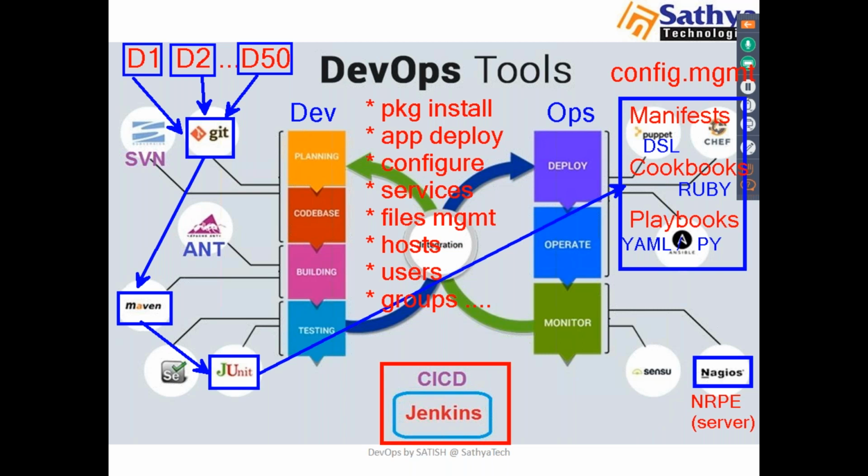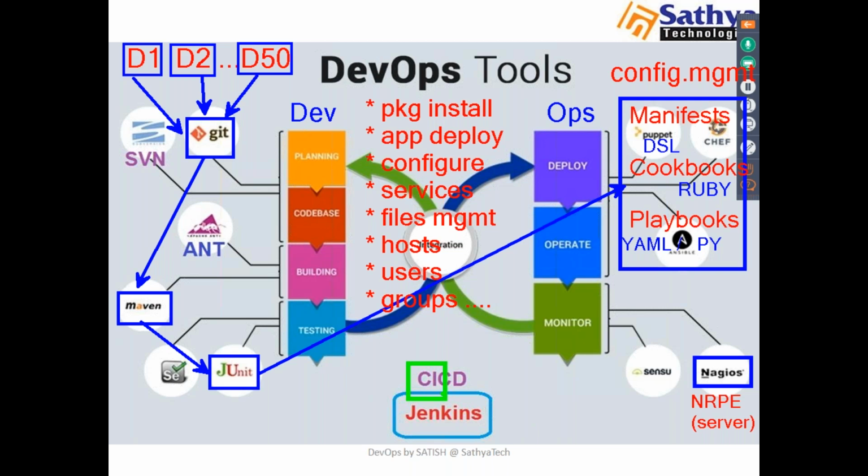I'll call Jenkins a CI/CD tool. The question is, what is CI/CD? It is continuous integration and continuous deployment. If we go to any DevOps interview, this is one question we will get. They will ask, what is CI? I said, continuous integration.